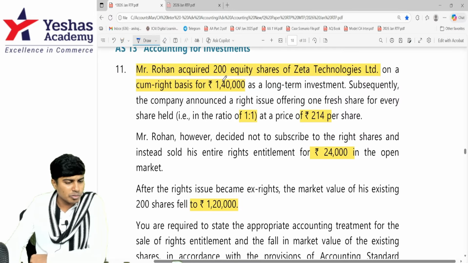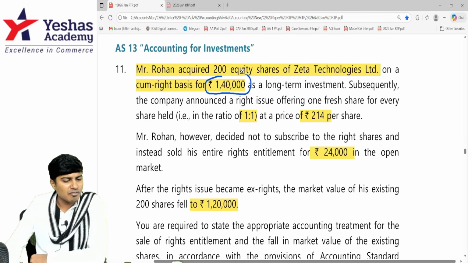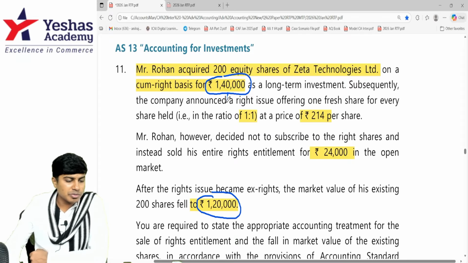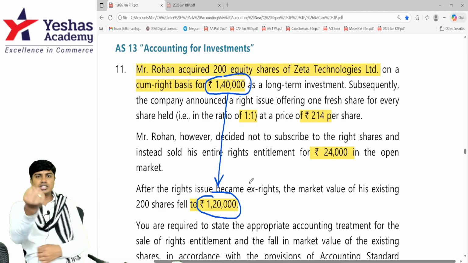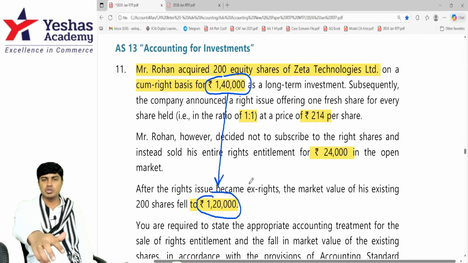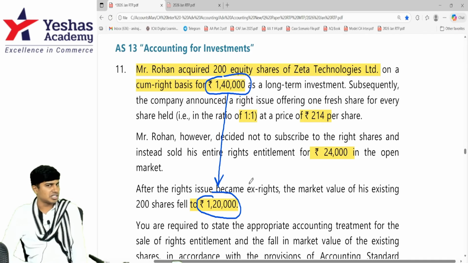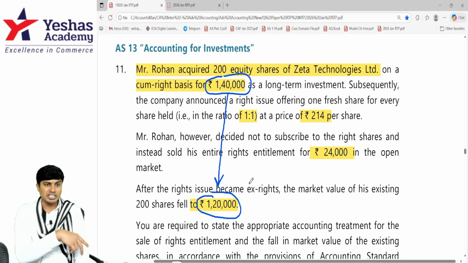Market value of the shares was how much? 1,40,000. The purchase price is 1,40,000. That is cost. What is the fair market value? 120. Investments which are bought at 1,40,000 rupees, which is cost, is now valued, that is fair market value, at 1,20,000. When you value the investments at the end of there, you write cost or FMV, whichever is less. Cost 140, FMV 120, loss of 20 will be charged to P&L.